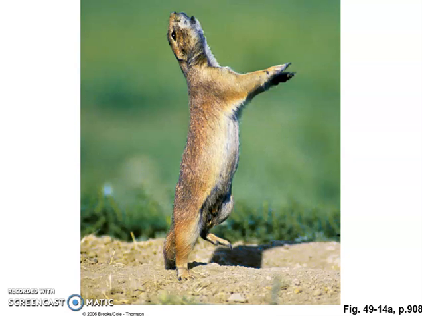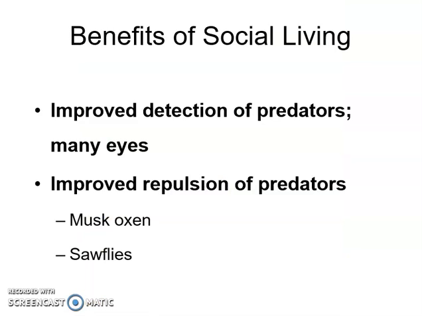Today, we are going to continue with our behavioral ecology and talk about how many of the world's organisms live in colonies or live in social groups, like what you're seeing here with the prairie dog. And so, we first of all want to investigate what are the advantages, or why are there so many types of organisms that live in a social type of environment.